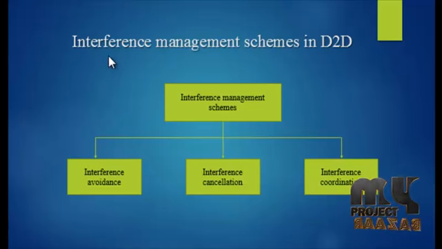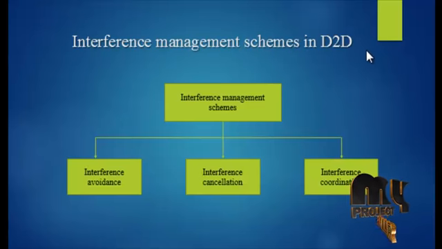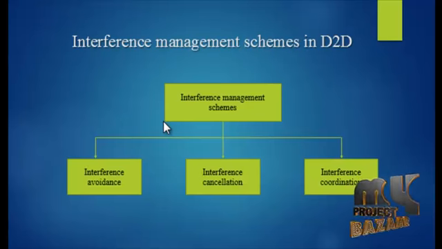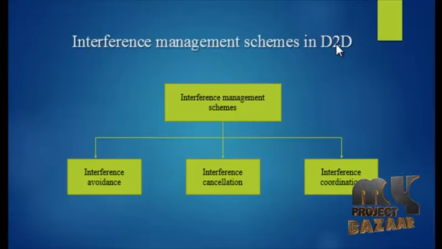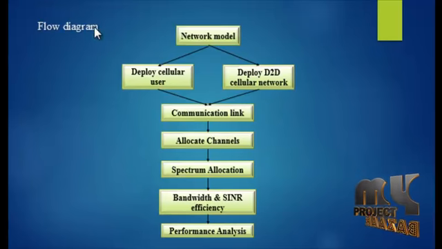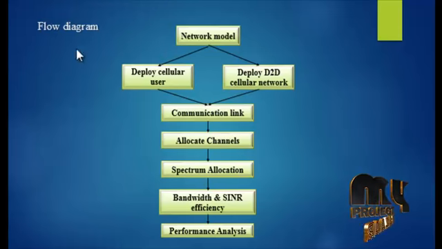Here, particular interference management schemes are applied in device to device communication. The interference management schemes are interference avoidance, interference cancellation, and interference coordination. Basically, this is the overall running procedure of the flow diagram of the product.